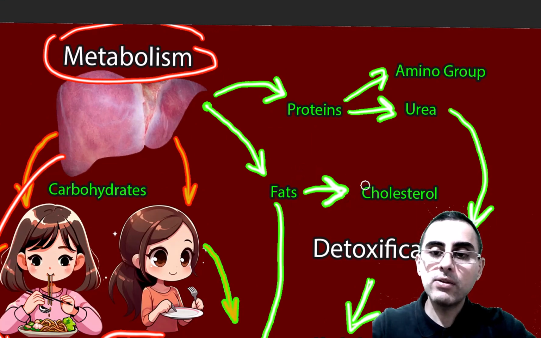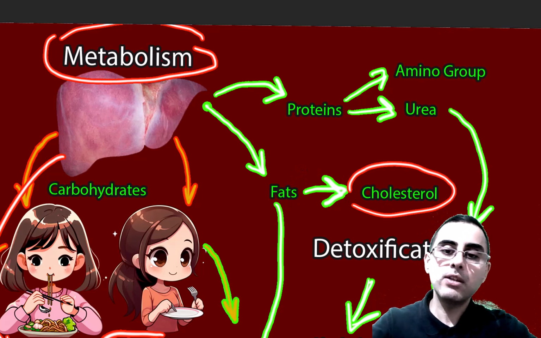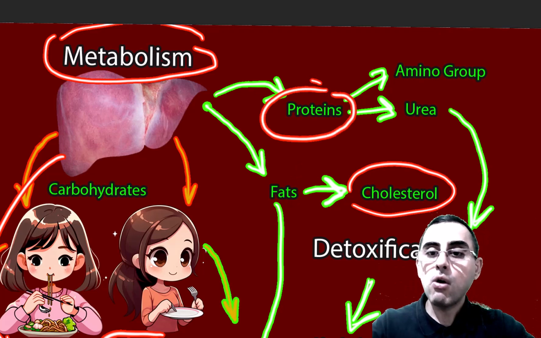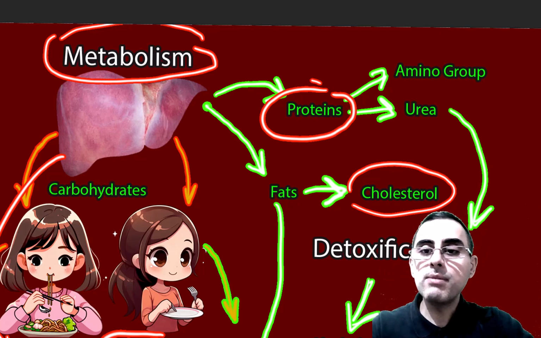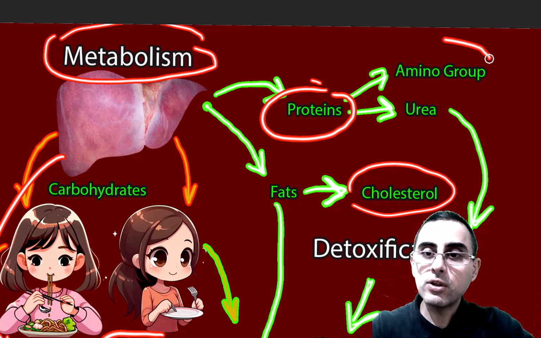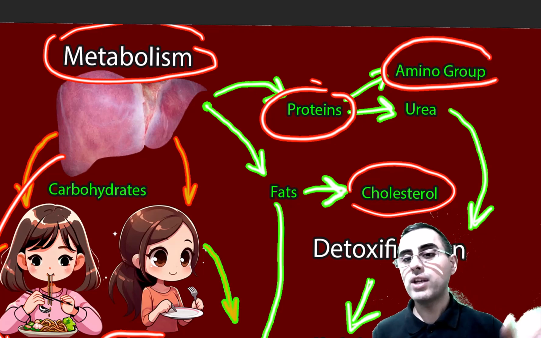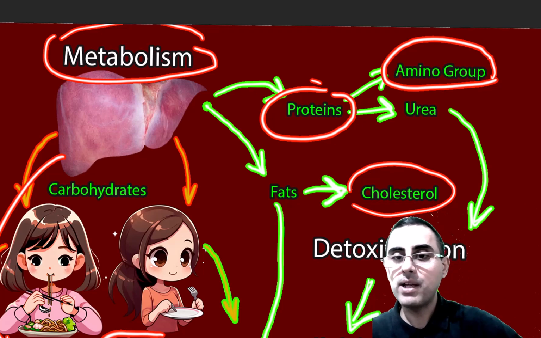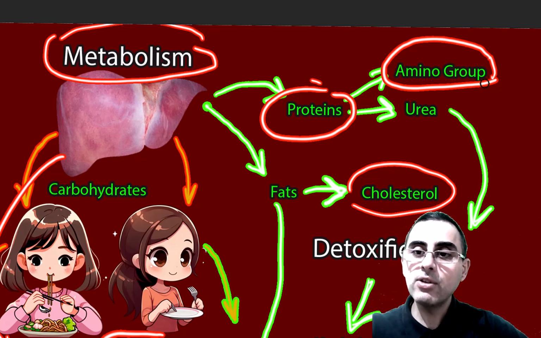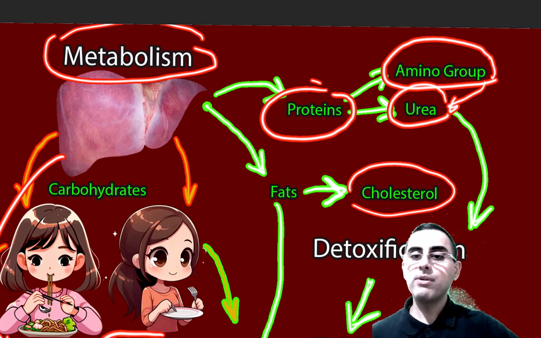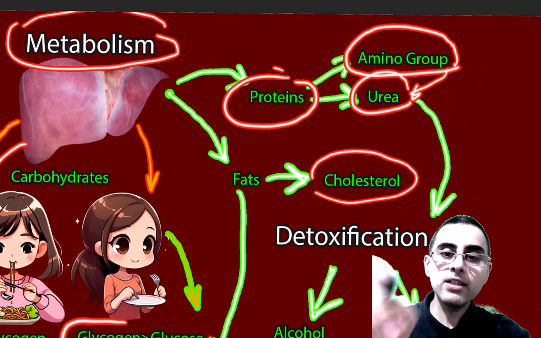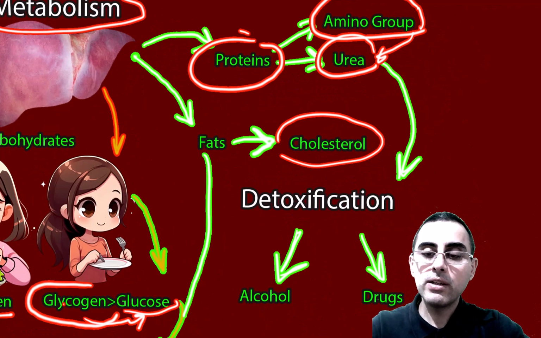It converts fat to cholesterol. Also, it's important to protein metabolism. It creates protein from amino acids. Also, it removes amino groups from amino acids, and these amino groups are toxic for our body, and liver detoxifies them also and converts them to urea, and urea is excreted by kidneys. So here is another important function of liver also.